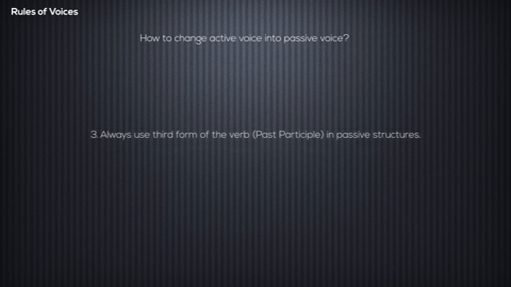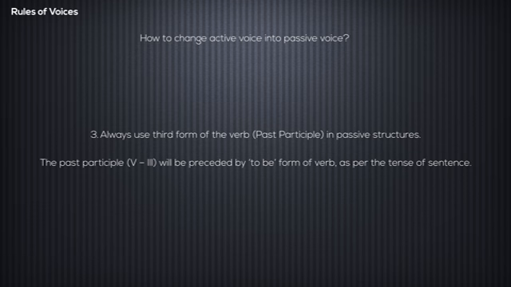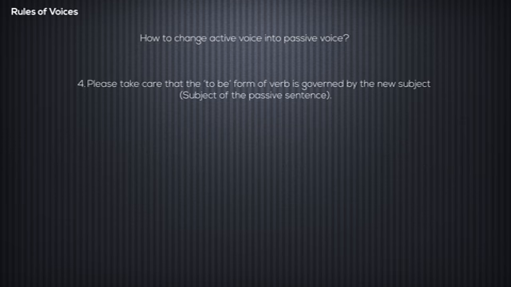Always use third form of the verb or past participle in passive structures. The past participle will be preceded by to be form of verb as per the tense of the sentence. Please take care that to be form of verb is governed by the new subject, that is the subject of the passive sentence. For example, I write a letter. A letter is written by me would be the passive construction of the above active sentence.